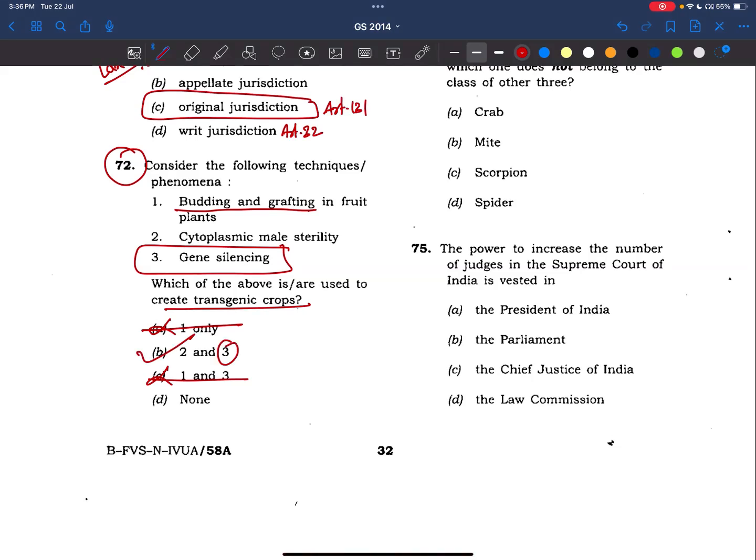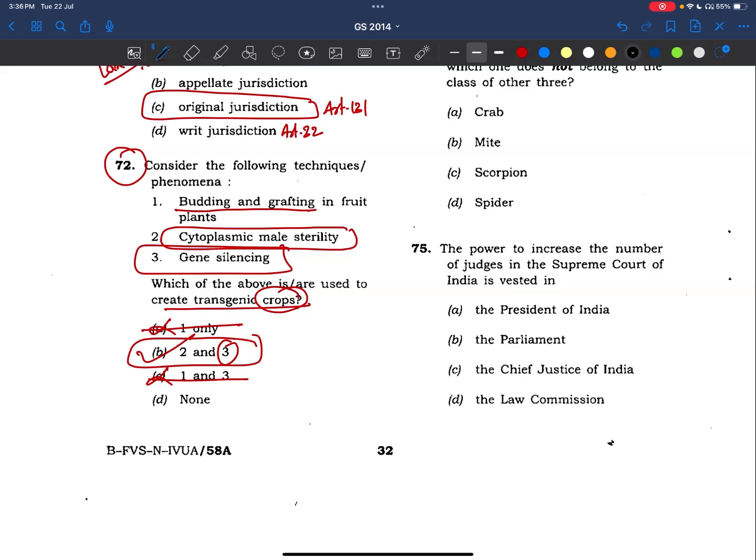Answer is B. Now see, cytoplasmic male sterility. This is because in the context of crops, generally cross pollination will be happening, my friends. So if we do this type of cytoplasmic male sterility, that cross pollination will not be happening, and we can do artificial pollination with the desired characteristics. Okay, natural thing will be removed, and we'll try to impose our own interest in the pollination techniques. Okay, answer is B, friends.